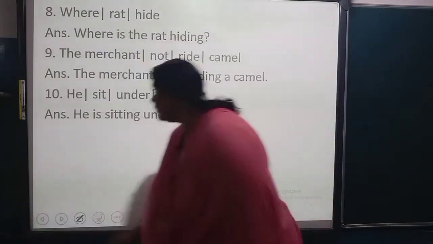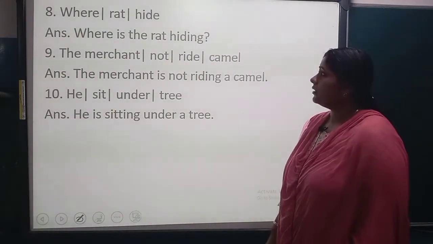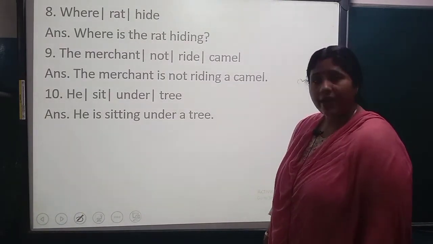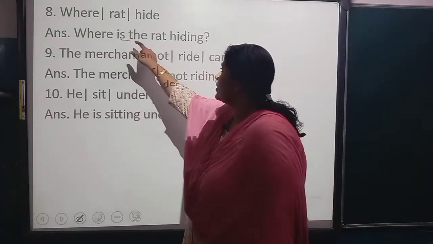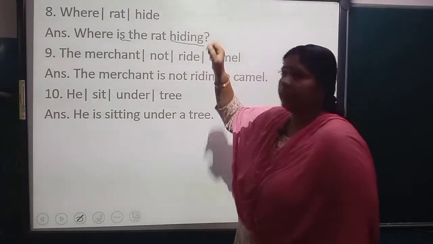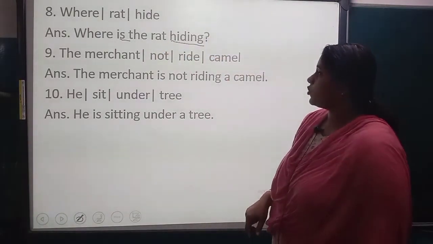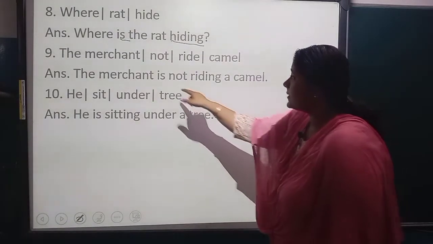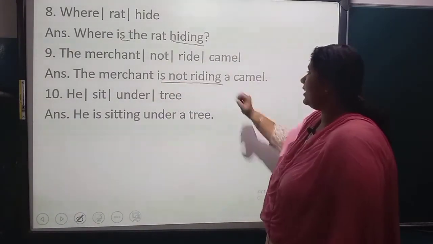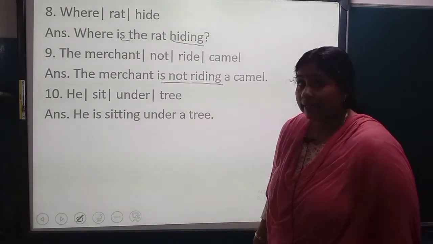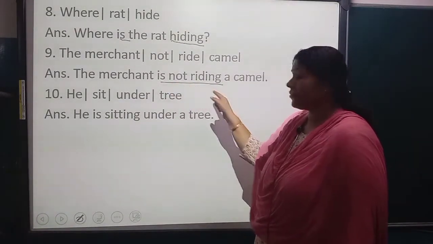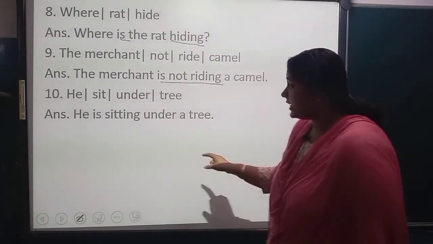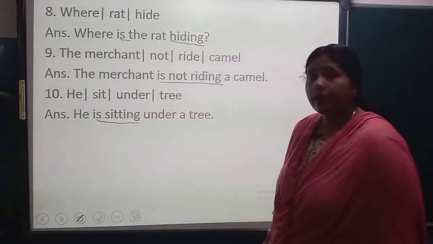Okay. Next, where rat hide. Where is the rat hiding? Question. The merchant not ride camel. The merchant is not riding a camel. Negative, not. So, is not riding a camel. He sit under tree. He is sitting under a tree.